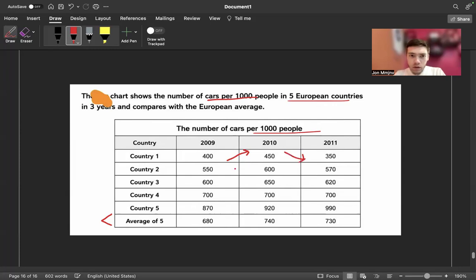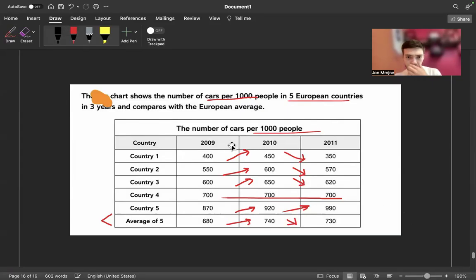Here, it takes more time to analyze than writing. This one increased, then decreased. Here, increased, decreased. I see similarity already. This one, stable. This one increased and increased.